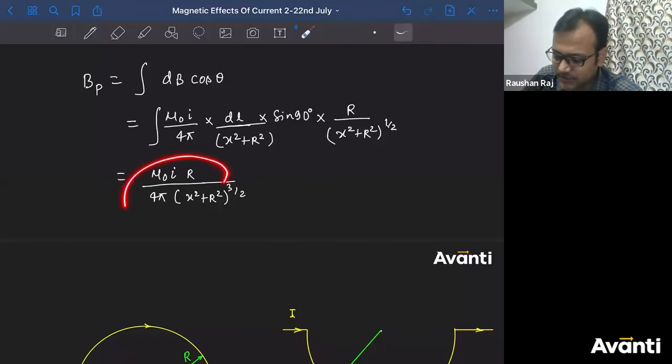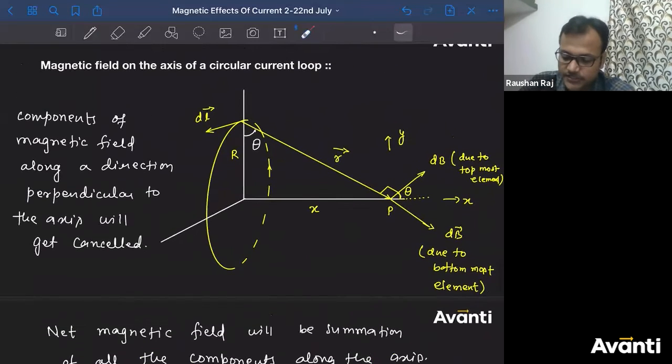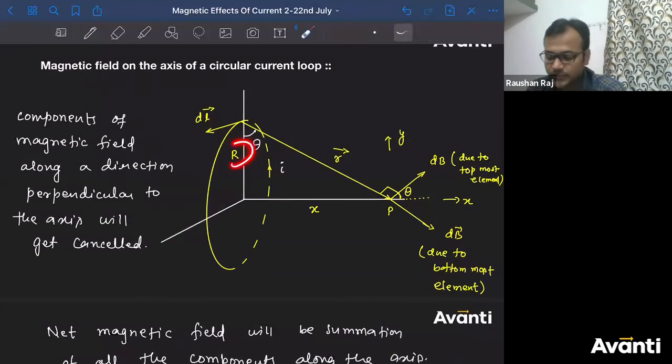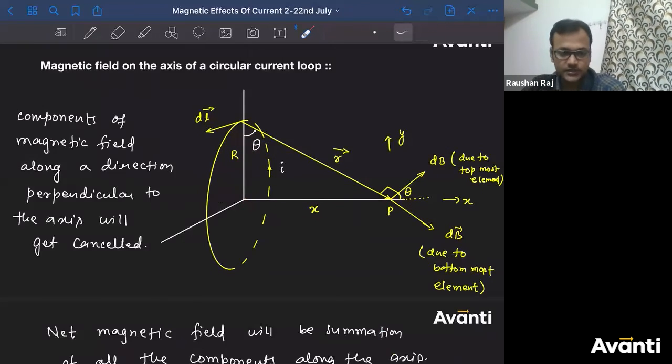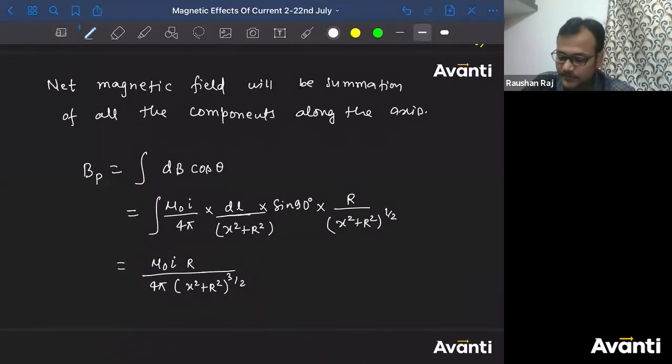Can I say these are constant? For a current carrying coil, can I say current is constant? I is given to you, that is constant. Capital R is given to you, that is constant. Distance of this point from this center will be given to you, that will be constant. So that point is unique, so that is constant. Can I say all these values are constant? So now we are left with only one variable, that is DL.